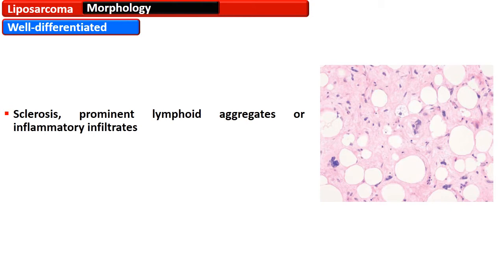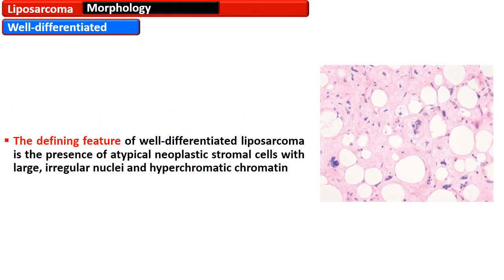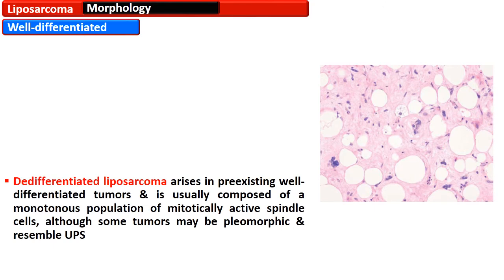Sclerosis, prominent lymphoid aggregates or inflammatory aggregates are also present, and the defining feature of this well-differentiated liposarcoma is the presence of atypical neoplastic stromal cells with large irregular nuclei and hyperchromatic chromatin.